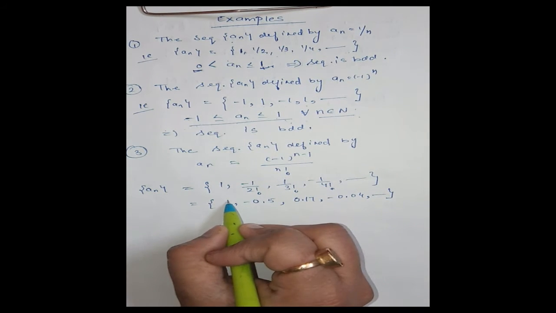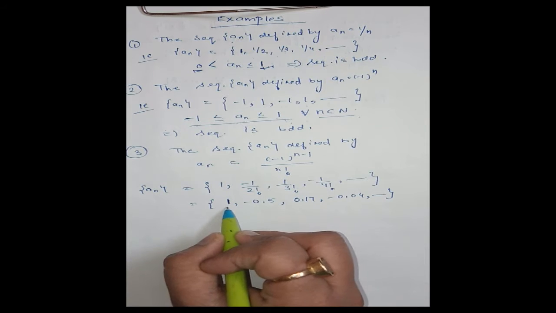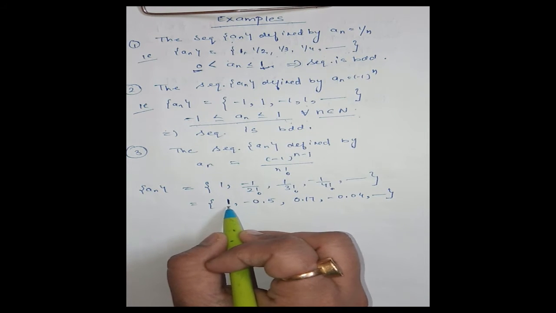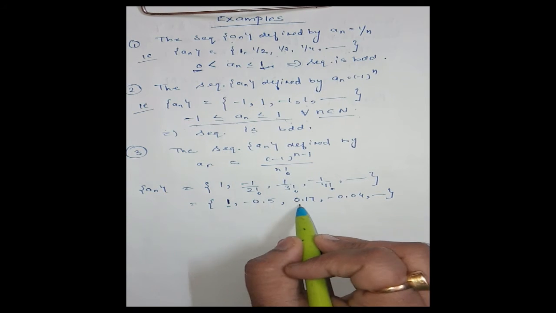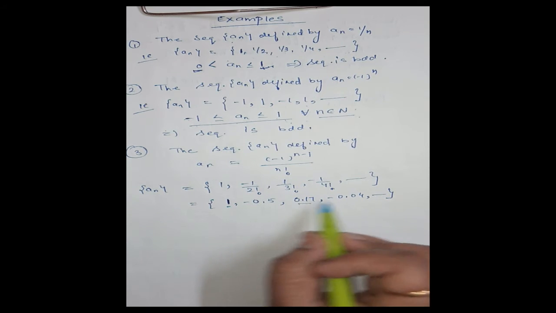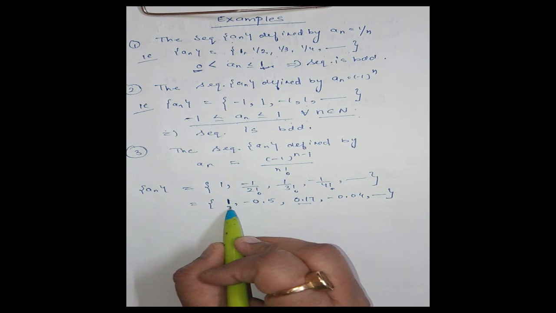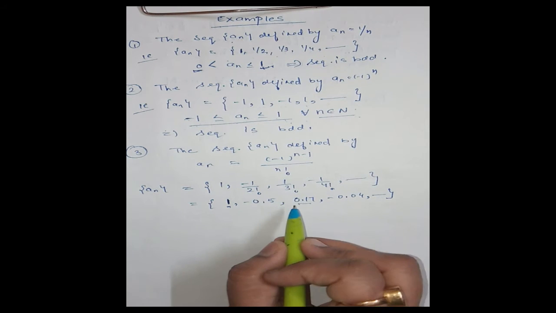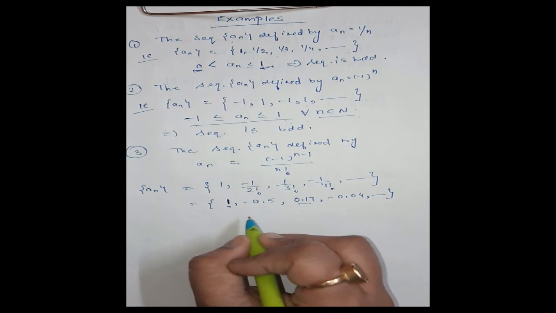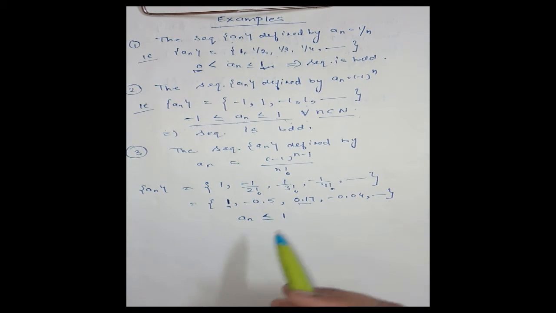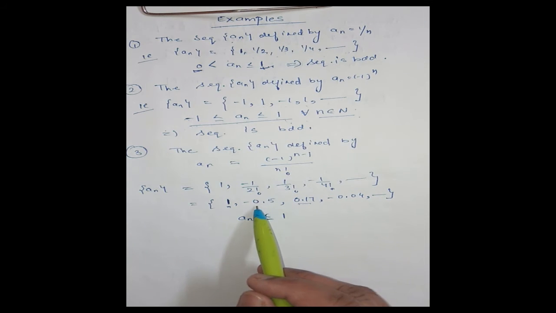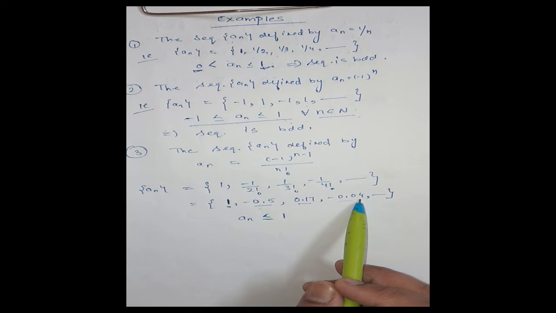Now here, after 1 all terms are less than 1. First consider the positive terms, that is 1, then 0.17. Same way we will be getting real numbers which are less than 1. Therefore 1 is the upper bound, that means a_n ≤ 1. Now if I take the negative real numbers, here we have -0.5, then -0.04, a number greater than -0.5.